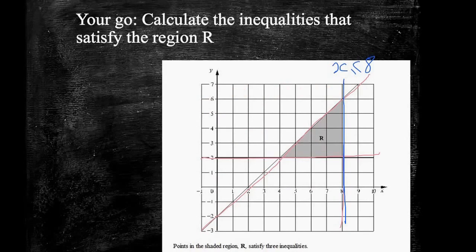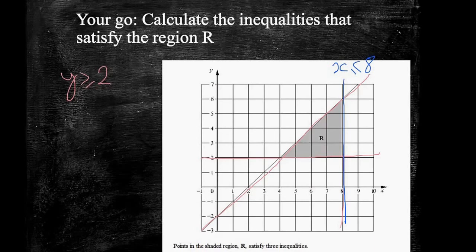We're also interested in the points above this line. So here's another area. That gets rid of, effectively, this big block down here. So we're interested in everything bigger than when y is 2. So that must be that y is greater than or equal to 2.